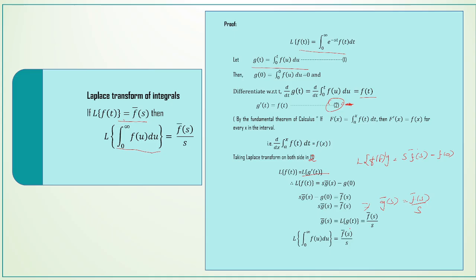Therefore, g bar of s is equal to L of g of t, which is equal to f bar of s by s. What is our g of t? We have taken g as integral 0 to t f of u du. Therefore, L of integral 0 to t f of u du is equal to f bar of s by s. This is the Laplace transform of integrals. It is the integration property.